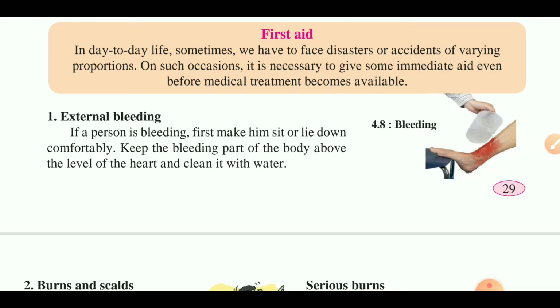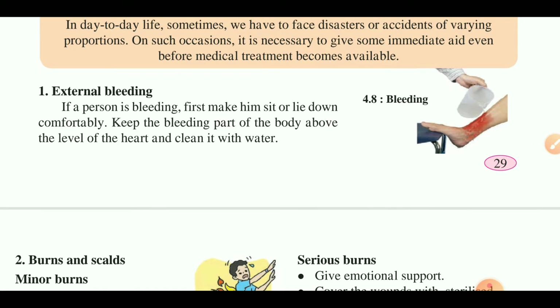Keep the bleeding part of the body above the level of the hurt and clean it with water. If bleeding is there, keep him lying down or sitting comfortably, then wash or clean the bleeding part properly with water.